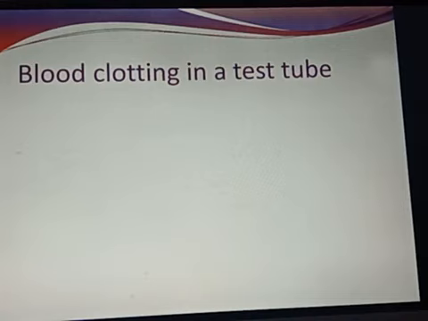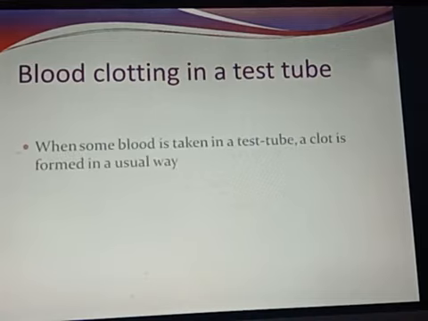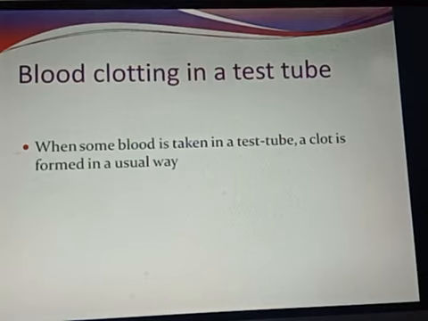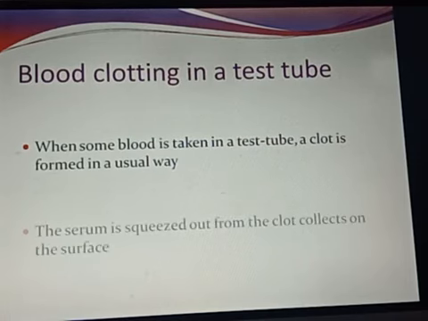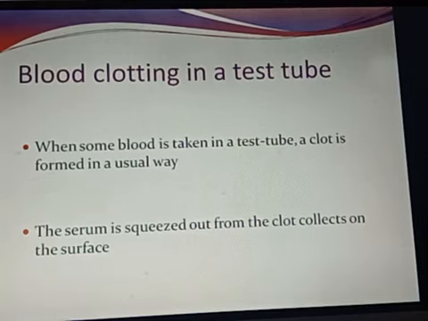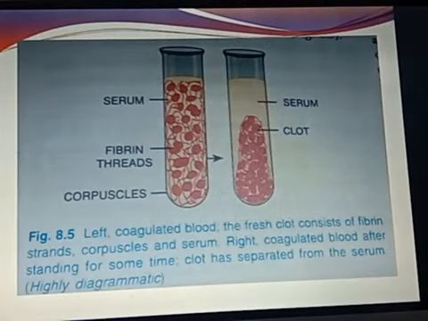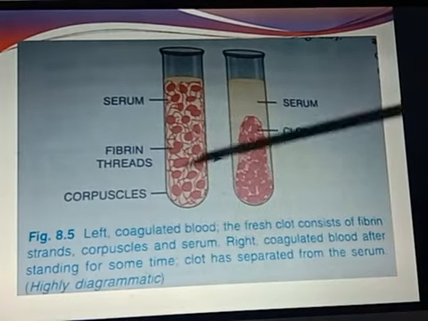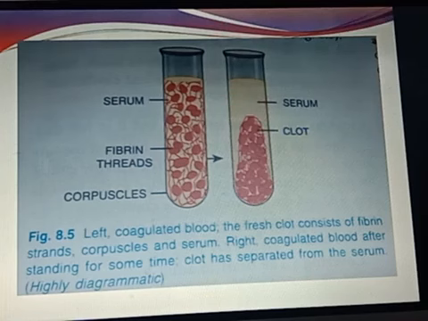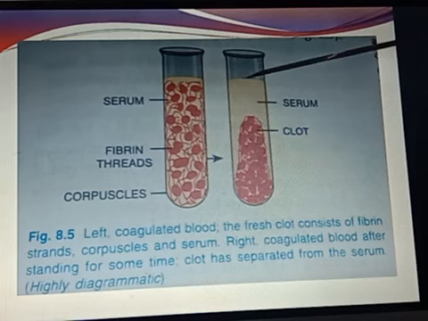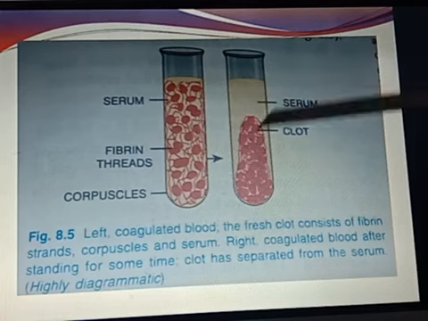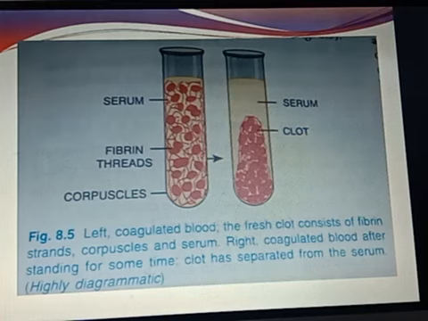So how does blood clotting take place in a test tube? Let's see. Suppose you take some blood in a test tube, you will find a clot is formed in the usual way. The serum is squeezed out from the clot and collects on the surface. In an open test tube with some blood, the serum gets collected as a pale yellow liquid, whereas the clot will settle down.